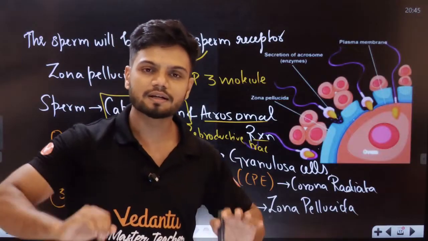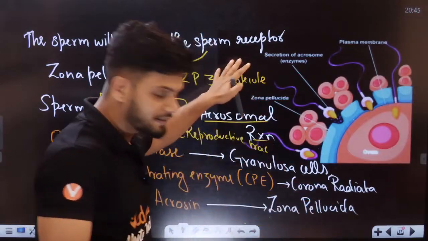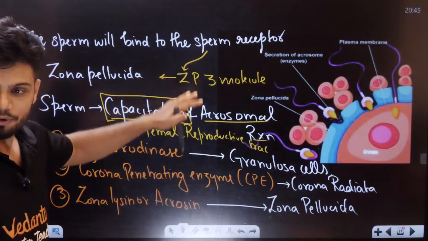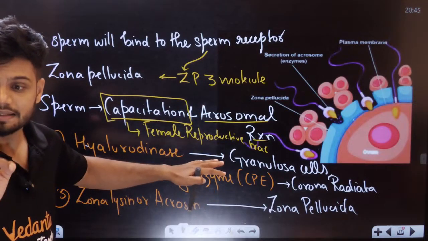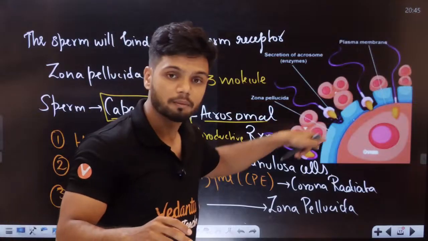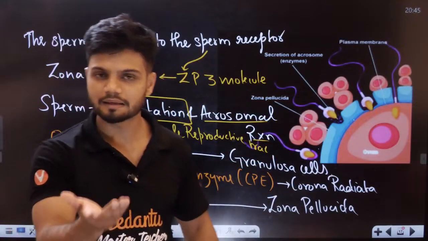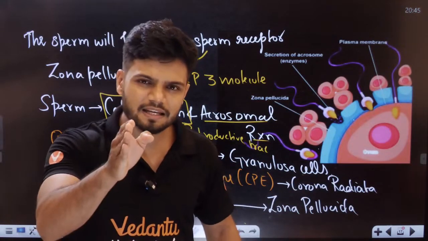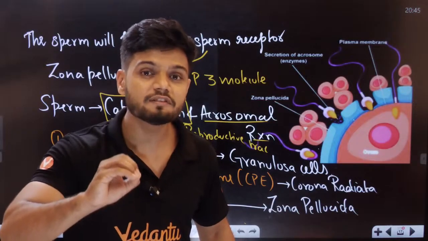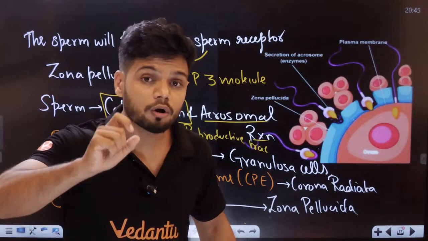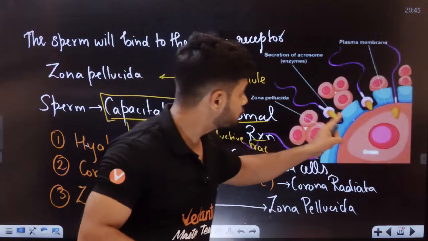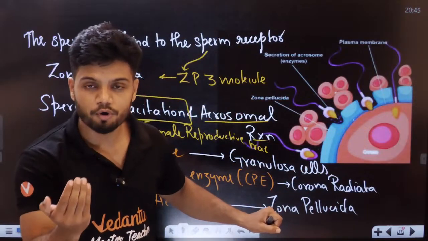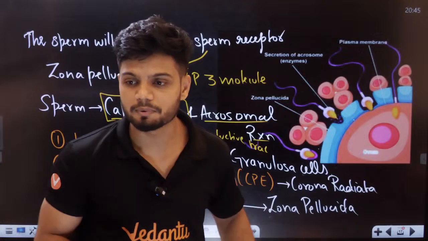Okay. Now, students, understand, this entire process can be done by all the sperm. Yes or no, students? It can be done by all the sperm. So, can anyone tell me how we can prevent all the sperm from fusing with the egg? How is it possible to prevent polyspermy, students?